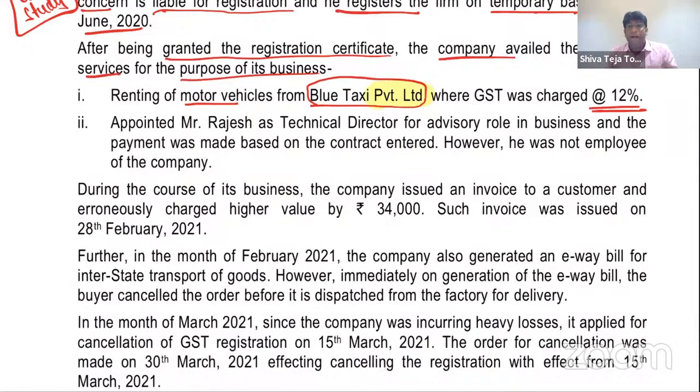Only then, my dear friends, the provisions of RCM will come into picture. I repeat, provisions of RCM will come into picture only when supplier is any person other than body corporate, receiver is a body corporate, and the rate of tax is 5%. Then only RCM will apply in case of renting of motor vehicle. If not, there is no question of RCM.